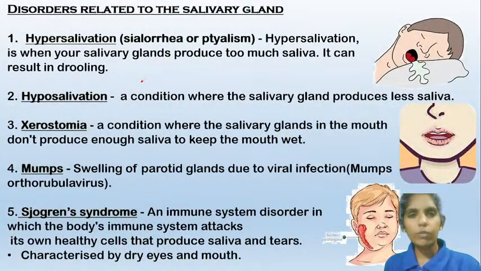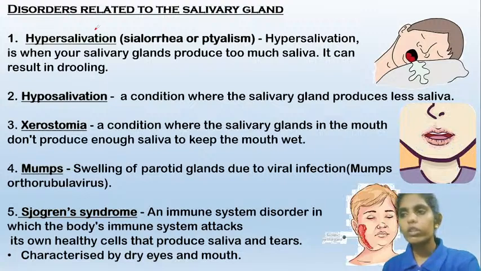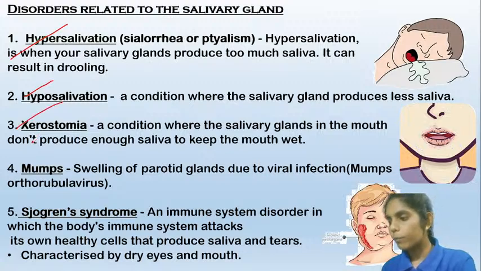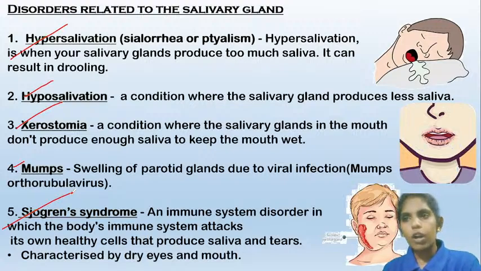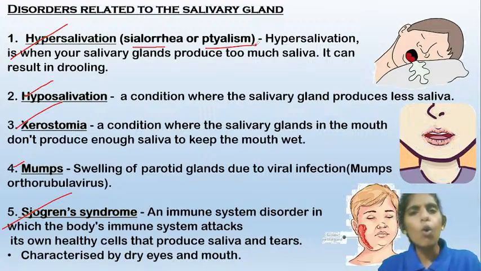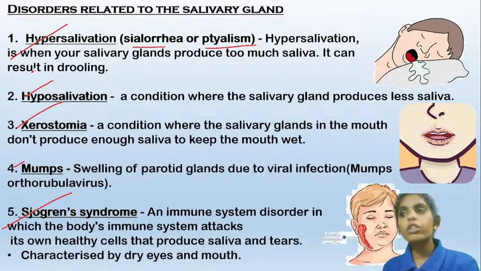Now coming to the disorders of the salivary glands. There are different disorders: hypersalivation, hyposalivation, xerostomia, mumps, and Sjogren's syndrome. So what is hypersalivation? From the name itself you can say hyper means more. You can also call this sialorrhea or ptyalism. It is the condition in which the saliva is secreted in more amounts, and it can result in drooling.